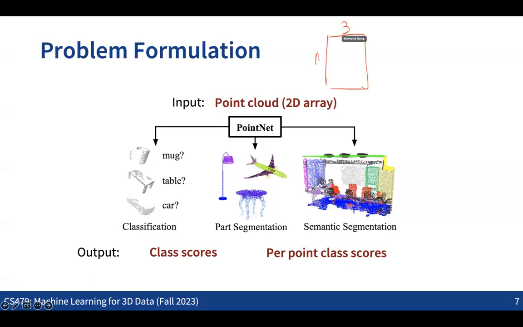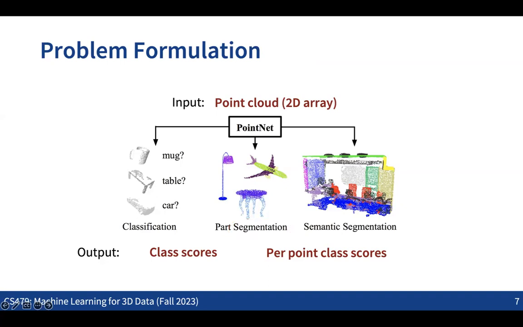Given this point cloud, we want to solve multiple problems like classification, part segmentation, or semantic segmentation. Classification is the case where we get one number for the entire shape, so the class of the object is global information for the entire shape. Segmentation is the case where we want to get the same kind of class information, but not for the entire shape, but for each of the points, right?